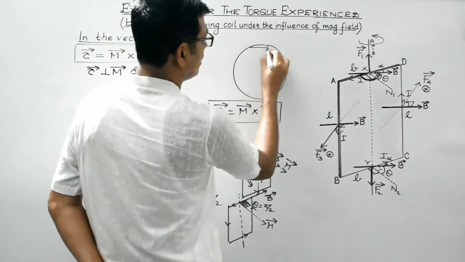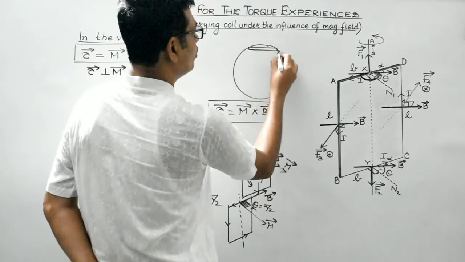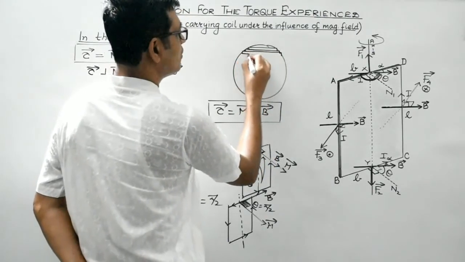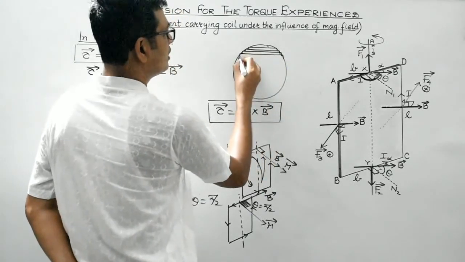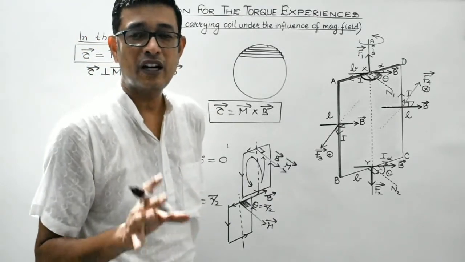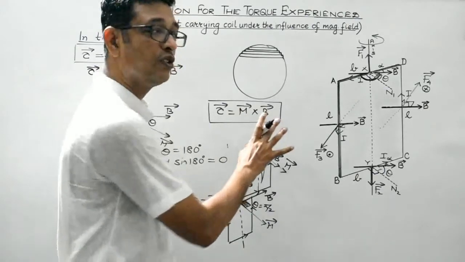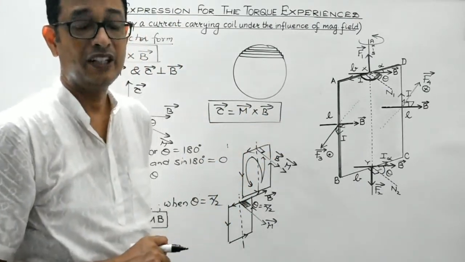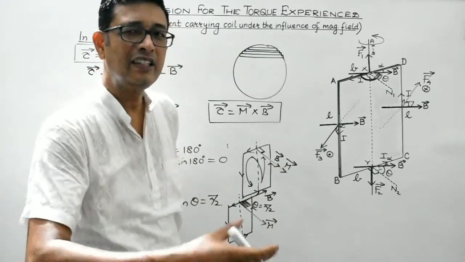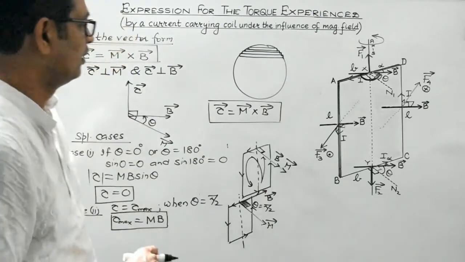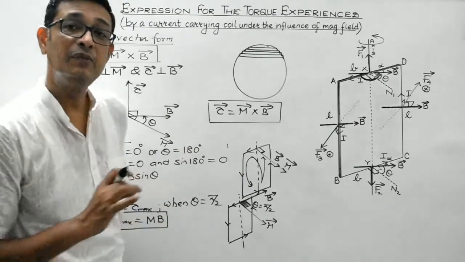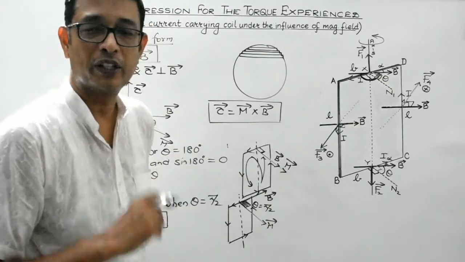Actually, we can consider this to be divided into many rectangular frames like this. So for each and every rectangular frame, the expression for the torque would be the same. So it can be easily generalized that for any shape of current carrying coil, the expression for the torque will remain the same. It is valid for any symmetrical loop or symmetrical coil or any irregular shaped coil, right? So this was an expression which is very important from the coming topics point of view.